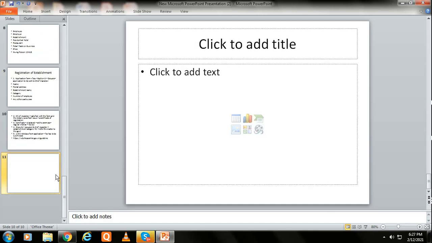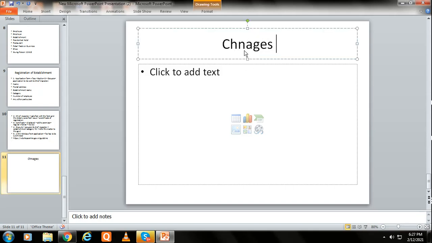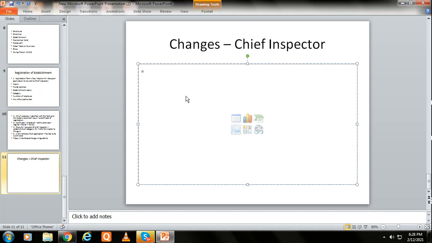Now let us move to the next part, that is, changes to be communicated to the chief inspector. We all understood that whatever changes an organization wishes to make, these need to be communicated to the chief inspector. He holds a very important position. So the chief inspector is very important here. This is as per Section 6. Section 6 imposes a duty upon the occupier to notify the chief inspector. So this is the duty of the occupier.